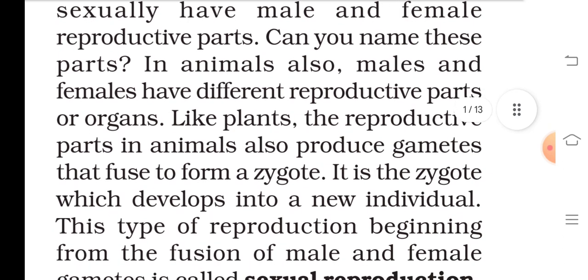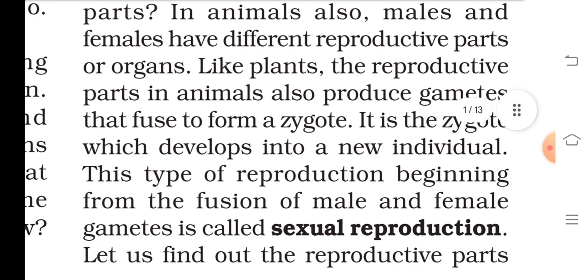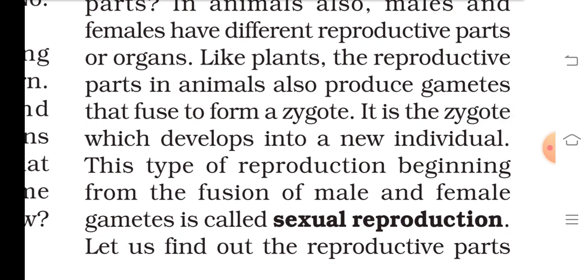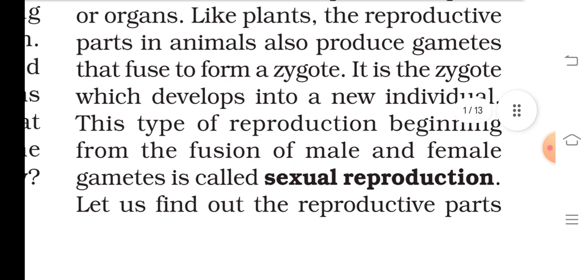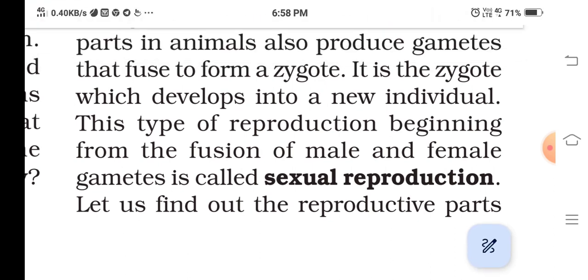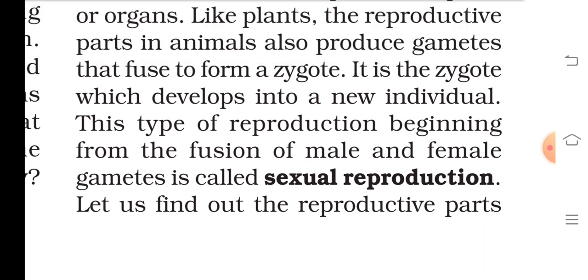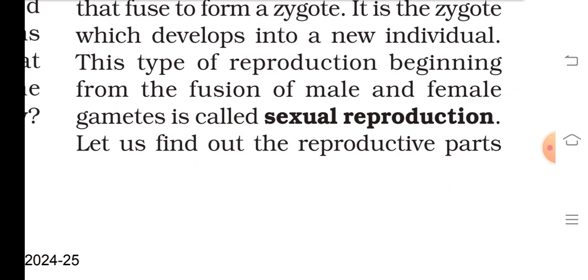Males and females have different reproductive parts or organs. Like plants, the reproductive parts in animals also produce gametes that fuse to form a zygote. It is the zygote which develops into a new individual. This type of reproduction, involving the fusion of male and female gametes, is called sexual reproduction.